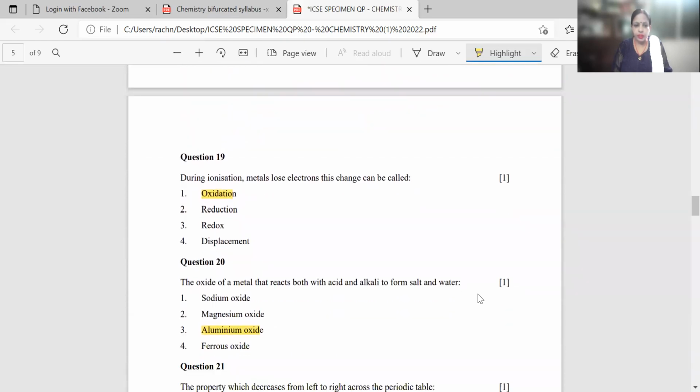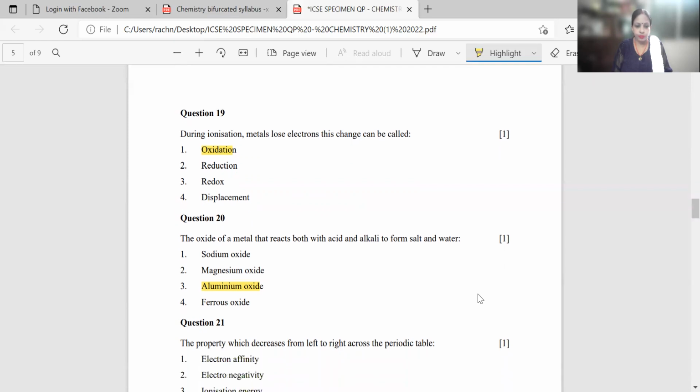Question number 19. During ionization, metals lose electrons. This change can be called oxidation, reduction, redox, displacement. So this change will be called oxidation. Your ionic definition for oxidation and reduction says that when loss of electron occurs, it is oxidation. When gain of electron occurs, it is reduction. So here they are saying that during ionization, metals lose electrons. This change can be called, so the correct answer is option number 1, that is your oxidation.